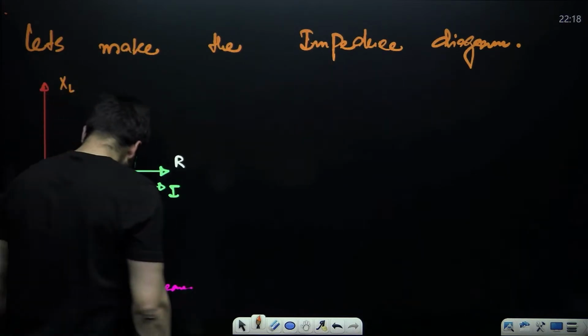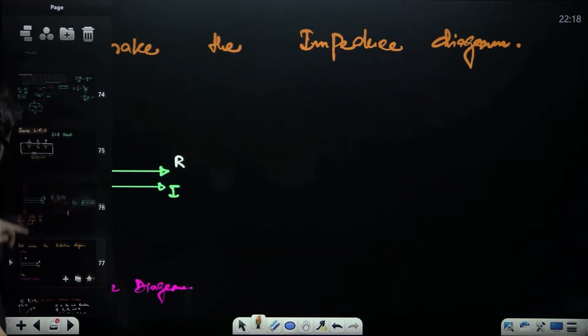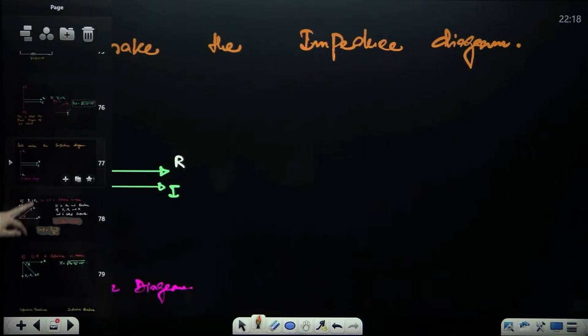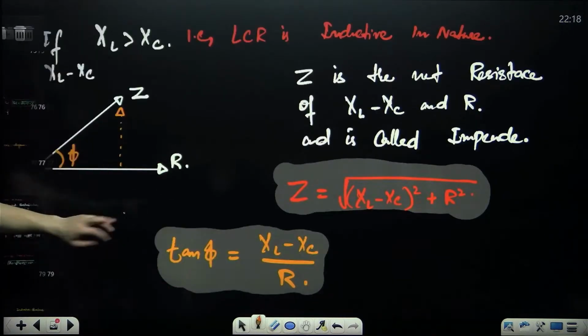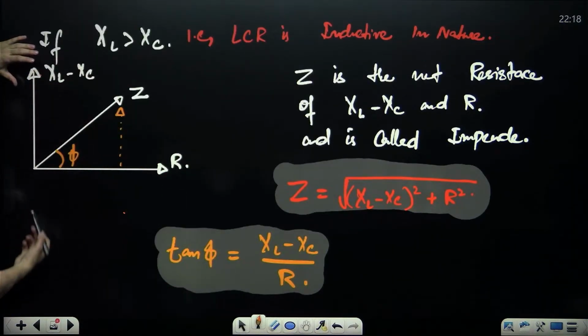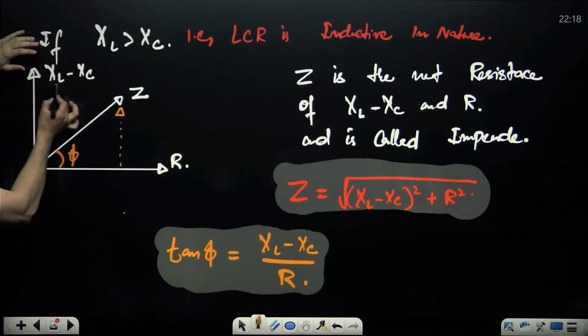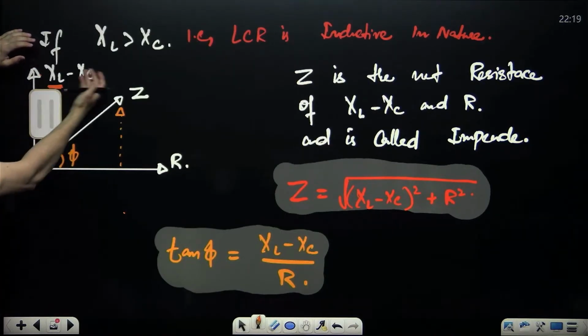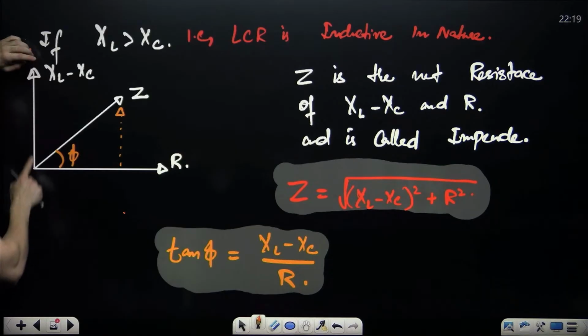Now, what I'm trying to say is, let's suppose by any chance XL becomes greater than XC. Inductive reactance becomes greater than capacitive reactance, then this will be the resultant.